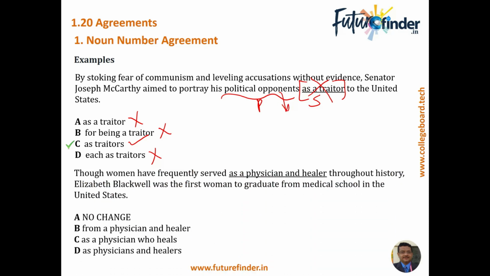So natural, right? Let's look at this one. "Though women have frequently served as a physician and a healer throughout history." By reading only this part of the sentence, because the next part is not what we are looking at, we are looking at a mistake in the underlined portion. "Women have frequently served as a physician" is incorrect because women is plural, and healer and physician are definitely incorrect. It has to be physicians and healers. So the correct answer should be D.